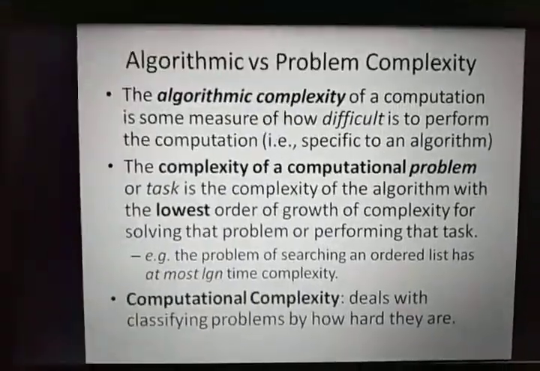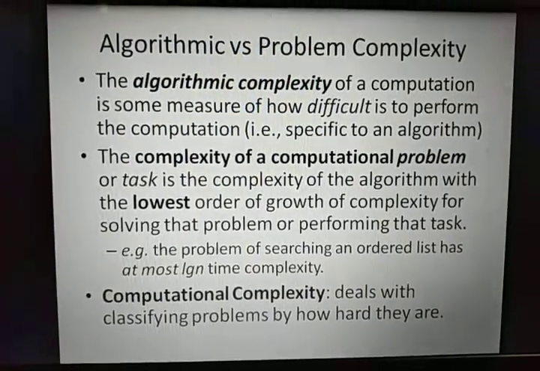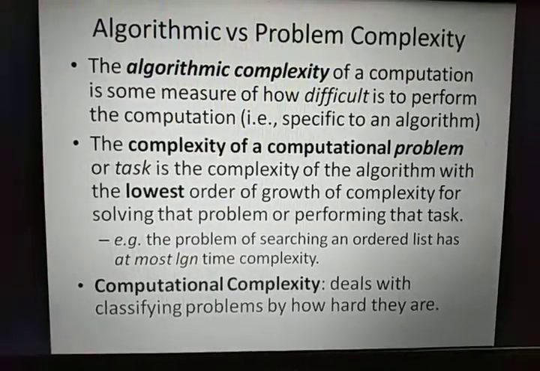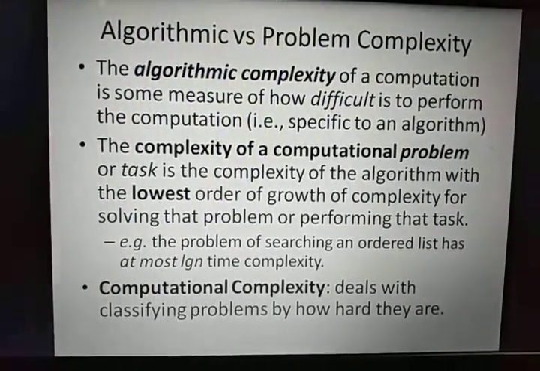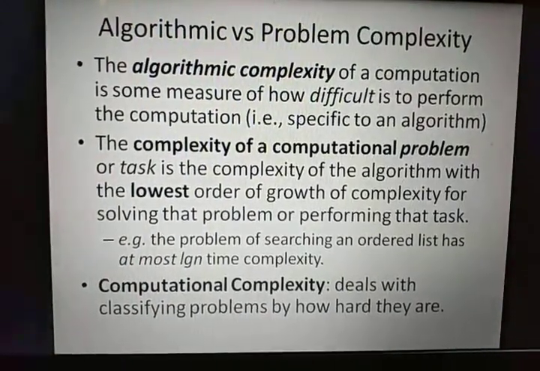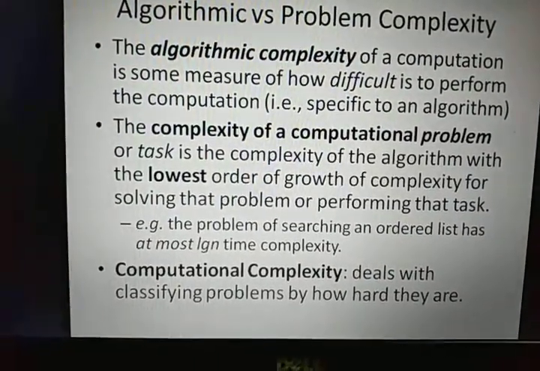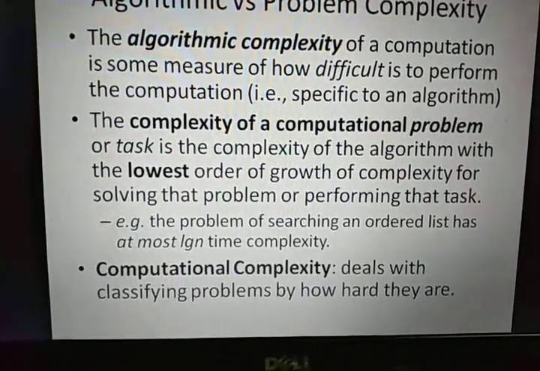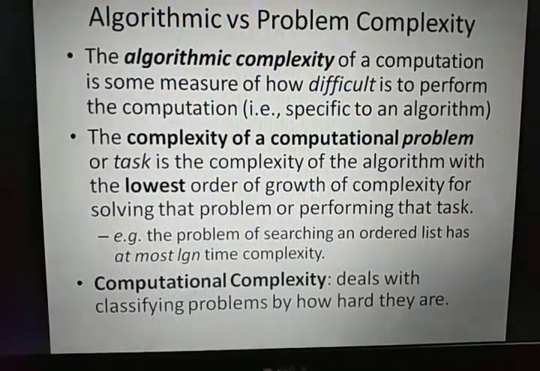Now we can come to NP hard and NP complete problems. The complexity is measured in two ways. One is algorithm complexity and the other one is computational complexity. The algorithm complexity of a computation is some measure of how difficult it is to perform the computation. The complexity of a computational problem or task is the complexity of the algorithm with the lowest order of growth of complexity for solving that problem or performing that task. Example, the problem of searching an ordered list has at most log n time complexity.